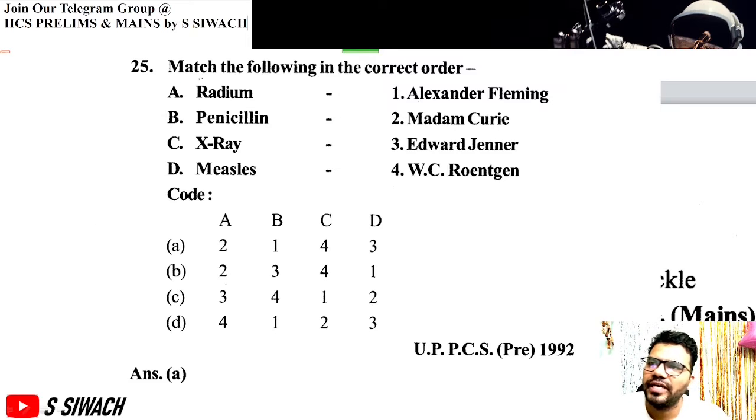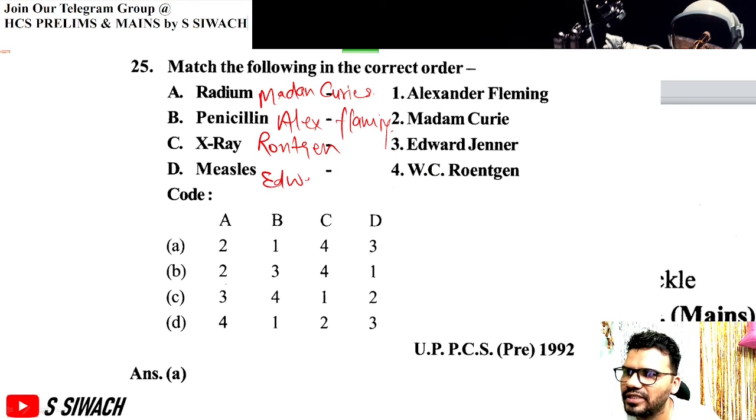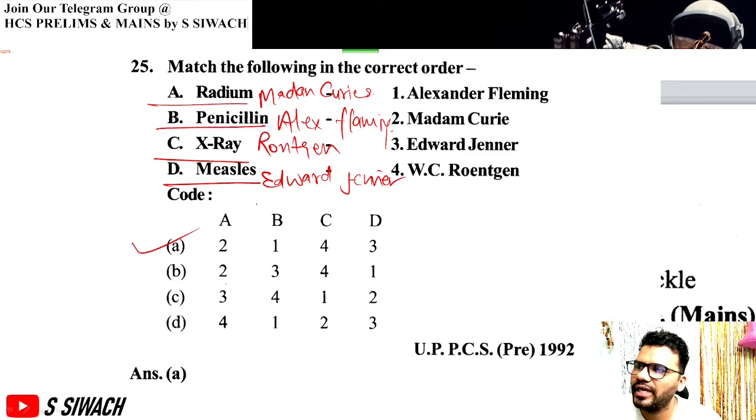Match the following. Radium, Madame Curie. Radium was discovered by Madame Curie. It was separated by Madame Curie. Penicillin by Alexander Fleming. X-ray by Roentgen. And measles by Edward Jenner. Edward Jenner is related to measles. So radium is discovered by Madame Curie, penicillin by Alexander Fleming, X-ray by Roentgen, and measles by Edward Jenner. So option will be A.